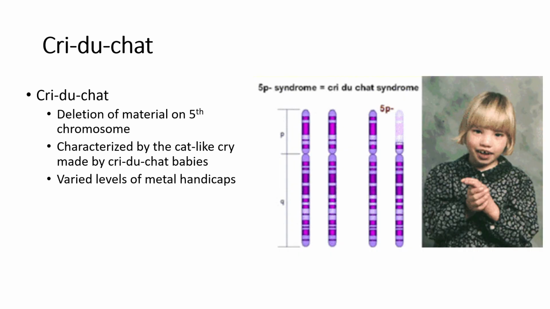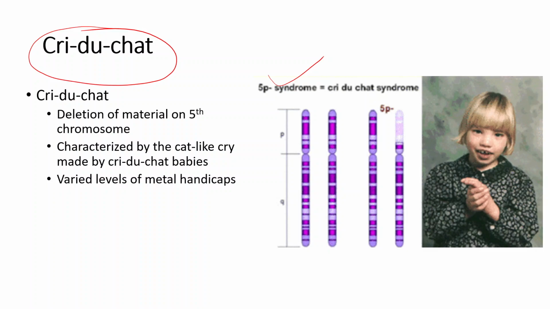One example of this deletion disorder is Cri-du-chat syndrome, or 5p minus syndrome, because it occurs on the p arm of the fifth chromosome. There is a deletion of some part of the fifth chromosome, and it is on the p arm. It is also known as 5p minus syndrome.